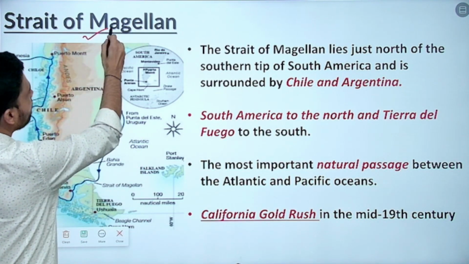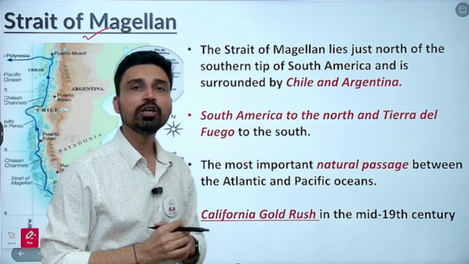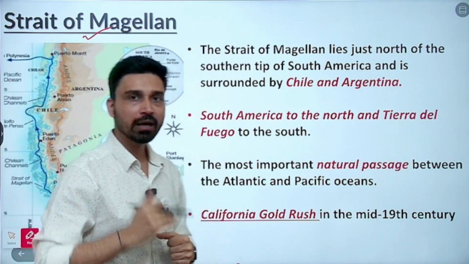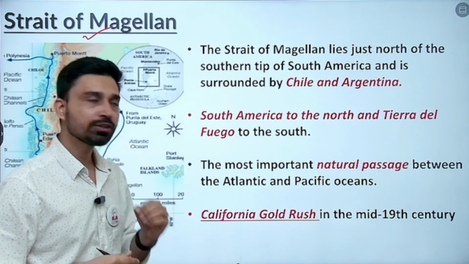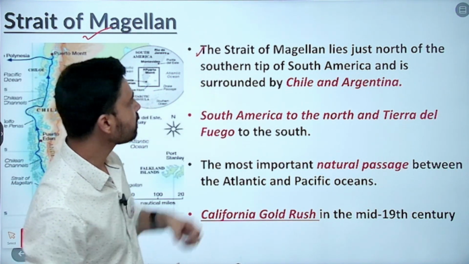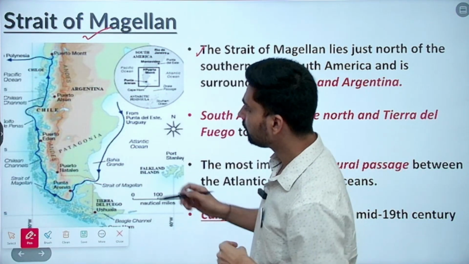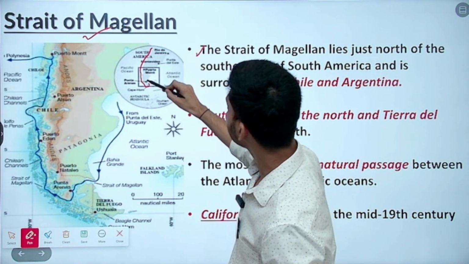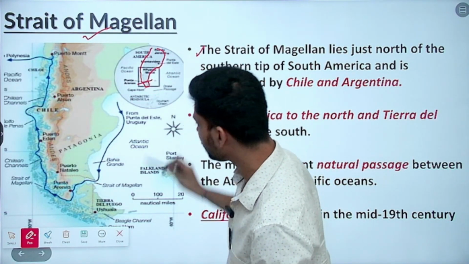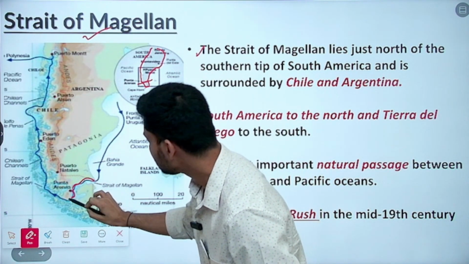Third is Strait of Magellan. When Panama Canal did not exist, I told you the only viable route to connect Atlantic to Pacific, to connect the eastern coast of North America and western coast of North America, was through Strait of Magellan. Now, Strait of Magellan is lying in the southernmost part of South America. This you can see is the entire South American continent. And here, basically this route that you see is Strait of Magellan.